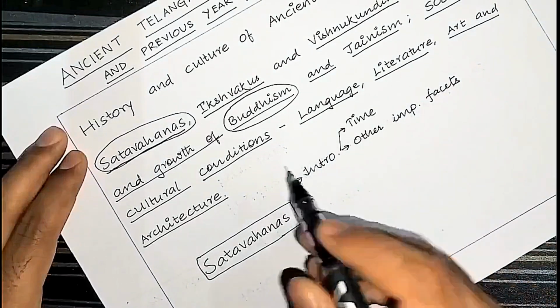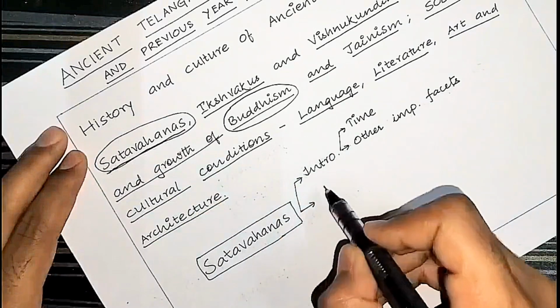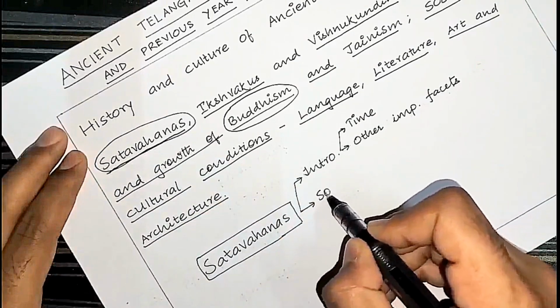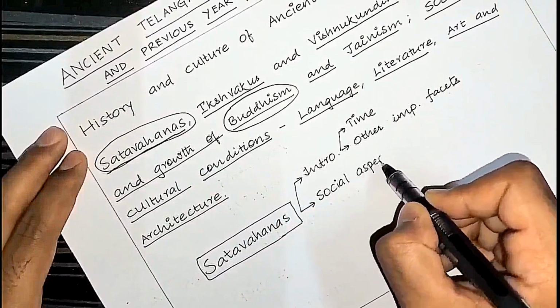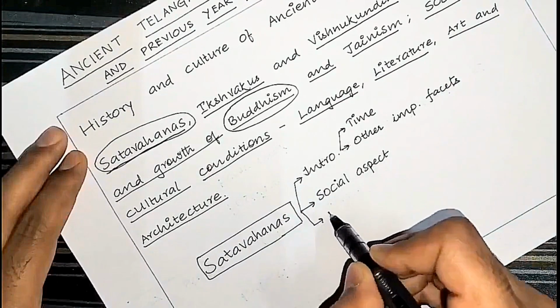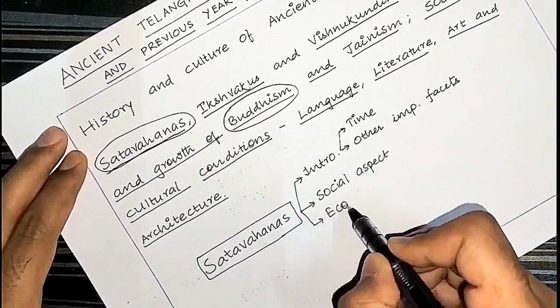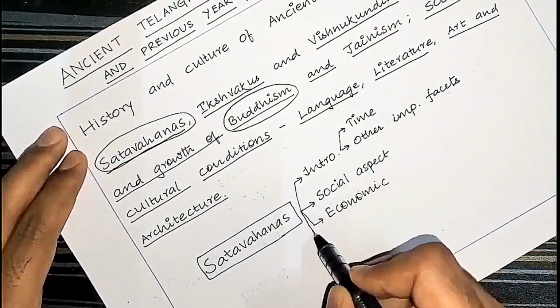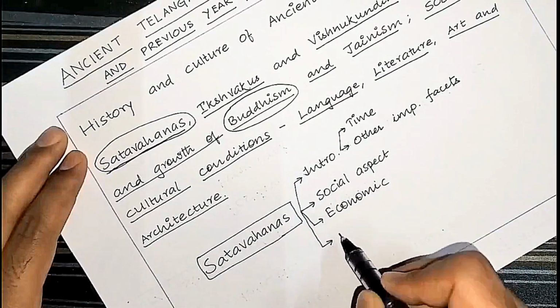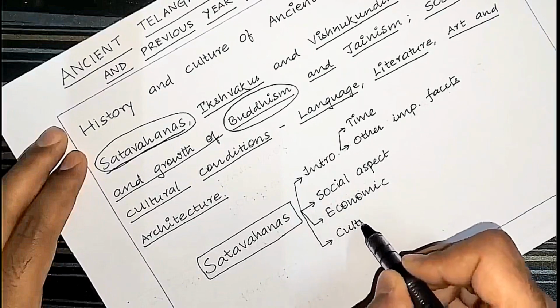In the body, what we need to read about the Shatavahanas is their social aspect, their economic aspect, and their cultural aspect.